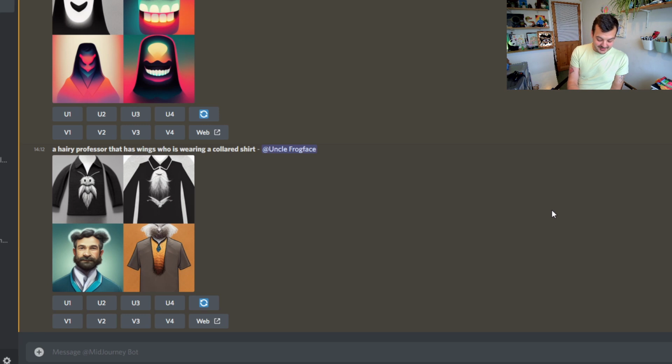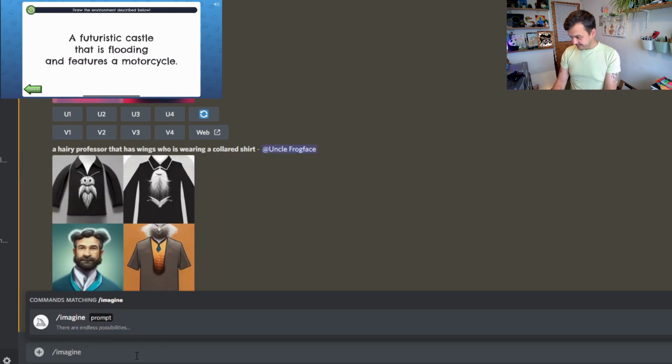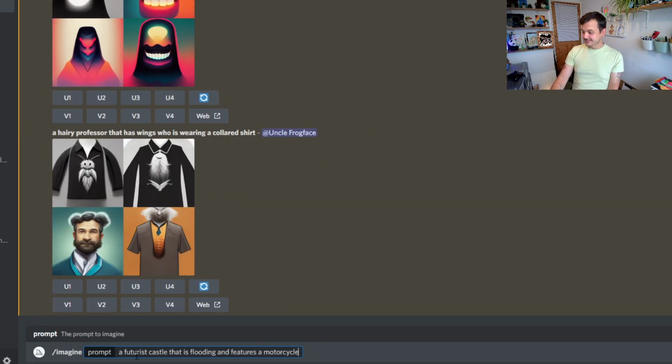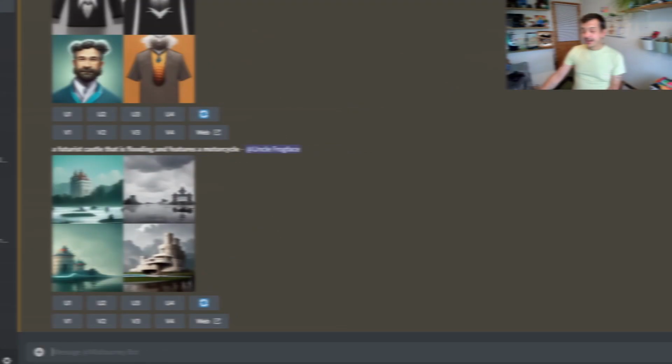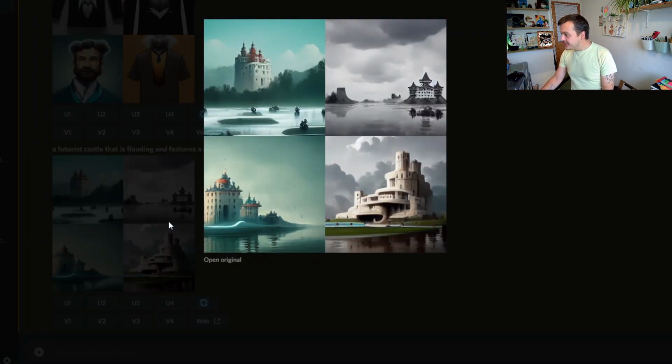But this time we're going to do an environment challenge. This is another option. We have interior or exterior, so I'm going to do both. So a futuristic castle that is flooding and features a motorcycle. Okay. Imagine. Okay, we're ready? Let's go. Okay, let's take a look. So we've got... Oh, interesting.